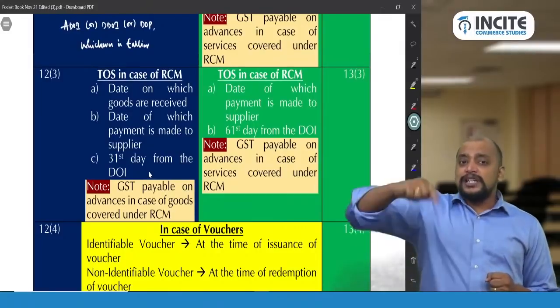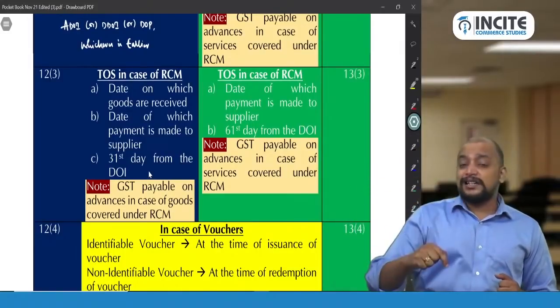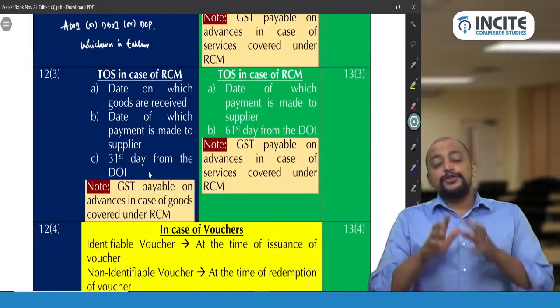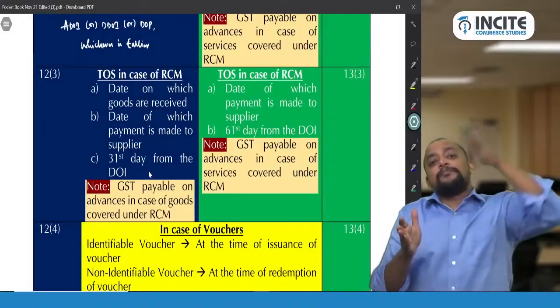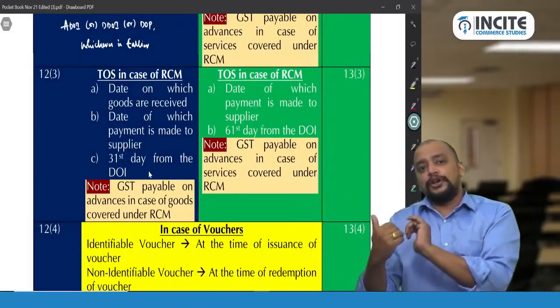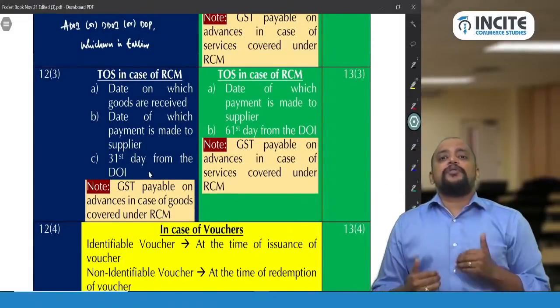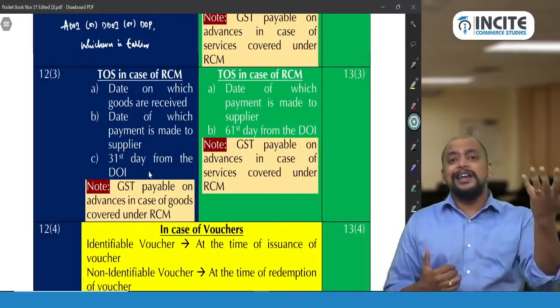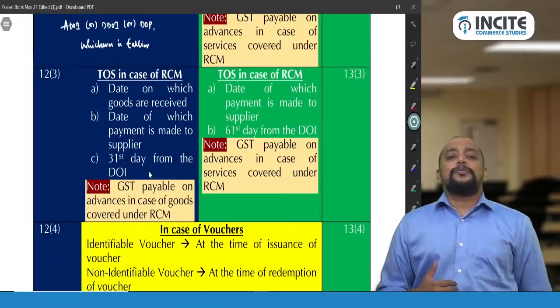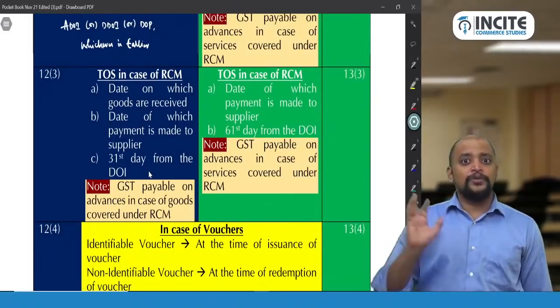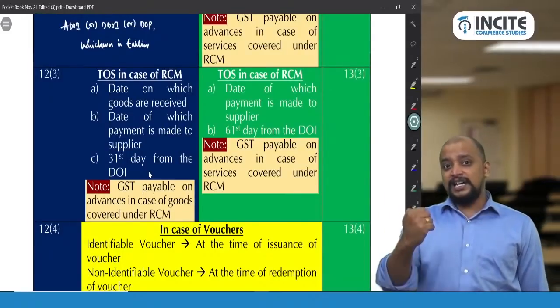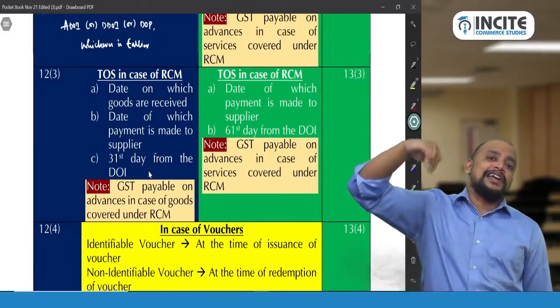And if you see, 12 subsection 3 is discussed from the recipient perspective. So recipient when he is making payment, or recipient when he received the goods, or 31st day from the date of invoice. What if supplier is not giving invoice? Any other document given by the supplier will be taken to count that 31st day. Whichever is earlier will be taken as the time of supply in case of recipient.